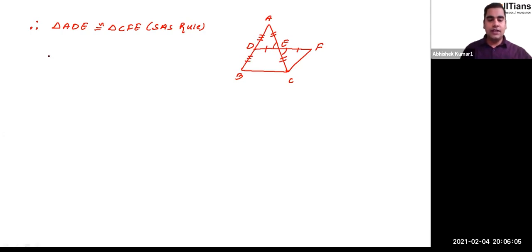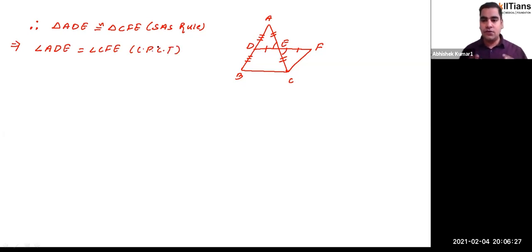So if these two triangles are congruent to each other, then angle ADE will be equal to angle CFE by CPCT. CPCT stands for corresponding parts of congruent triangles.